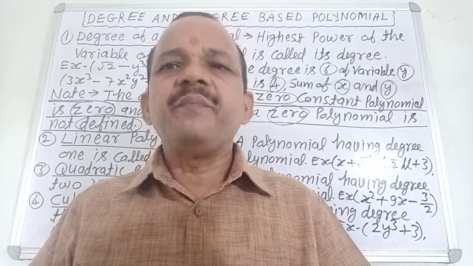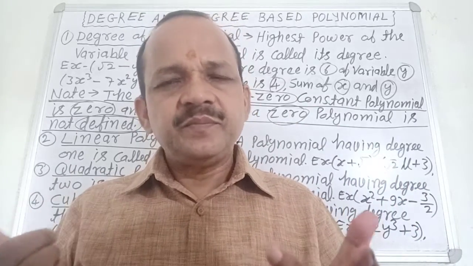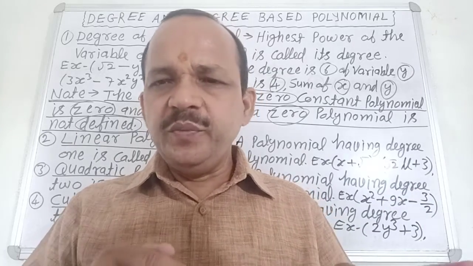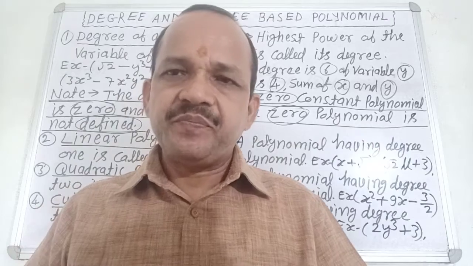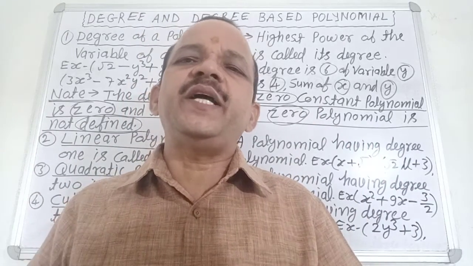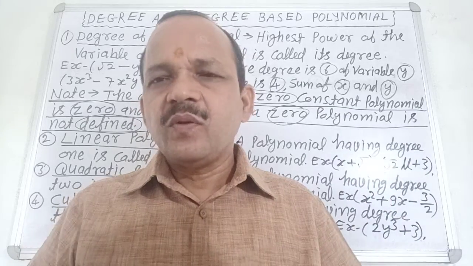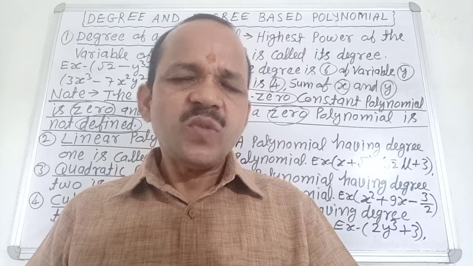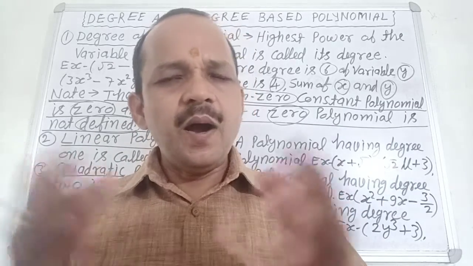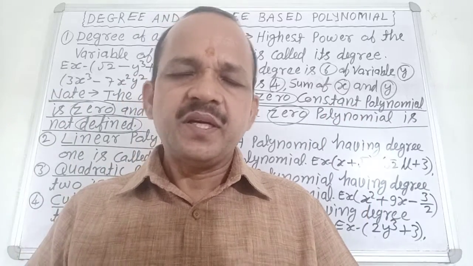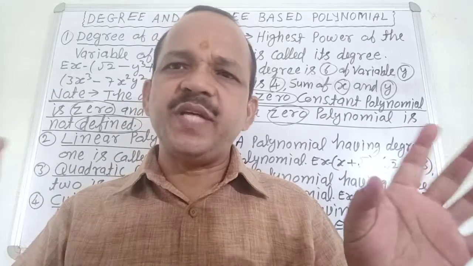Polynomials are of many types, but today I want to describe polynomials based on degree. Firstly, what is degree? The maximum power of the variable of a polynomial is called its degree. Is degree clear?